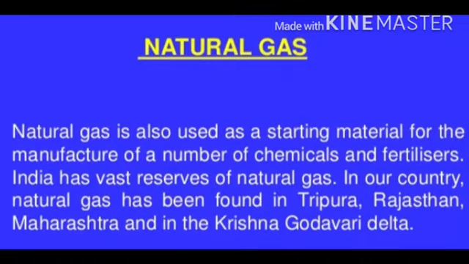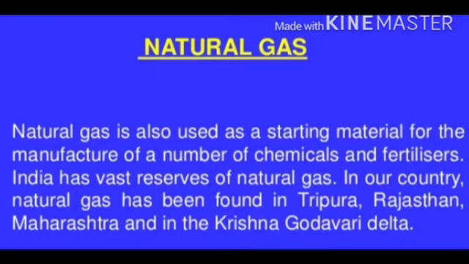Now the natural gases. Natural gas is also used as a starting material for the manufacturing of a number of chemicals and fertilizers. India has a vast reserve of natural gas. In our country, natural gas has been found in Tripura, Rajasthan, Maharashtra and in the Krishna Godavari Delta. Many useful products are obtained from petroleum and natural gas.